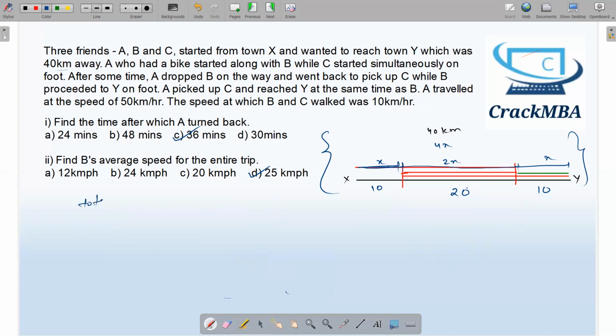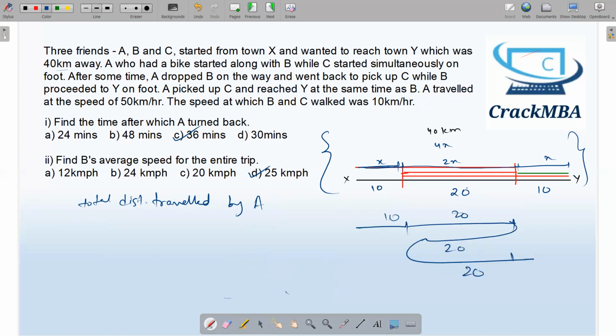what is the total distance traveled by A? This will be 10 kilometers, then 20 kilometers forward, then 20 kilometers backward, then 20 kilometers again forward, and lastly 10 kilometers. So in total 20, 20, 20, 60, 70, 80. 80 kilometers is the answer.